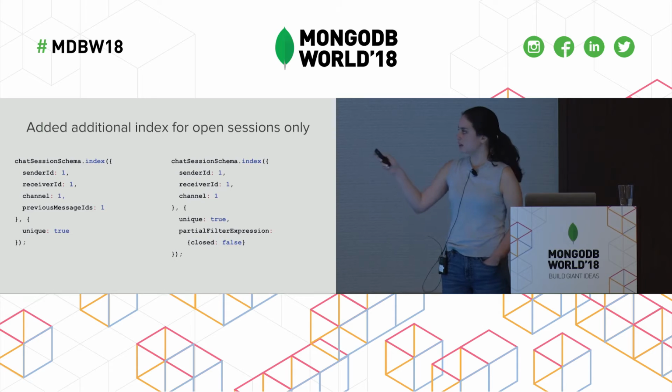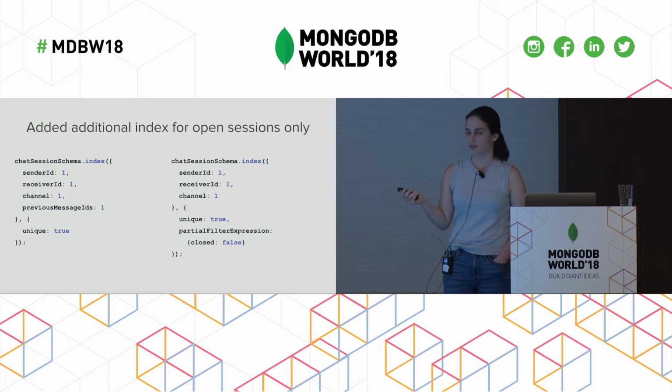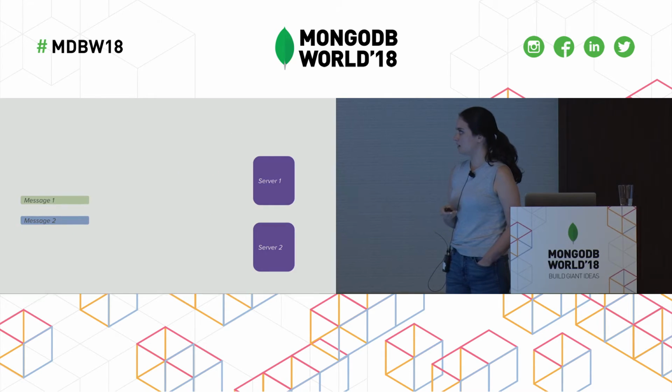So you can see our original index on the left, and we actually created a new index on the right, which is a partial index. And you might be able to spot the difference. On the left, we have previous message IDs, and we omit that from the right, but our second index is only for open sessions, and I'll explain that scenario. So say we have 2 messages coming from Slack and 2 servers.